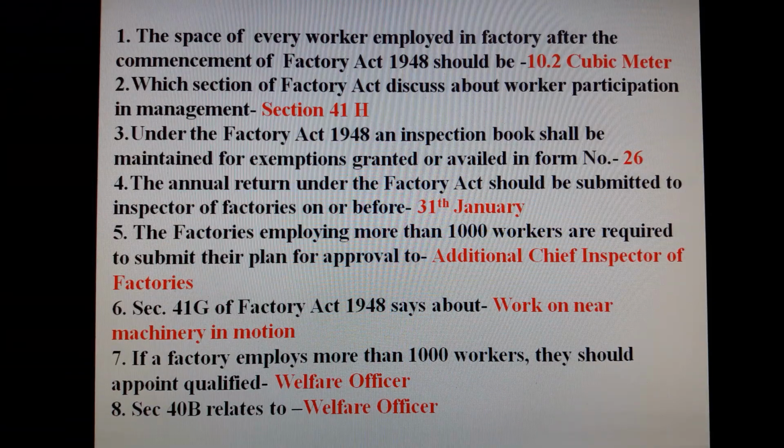Hello friends, today we will study the very important questions of Factory Act 1948.